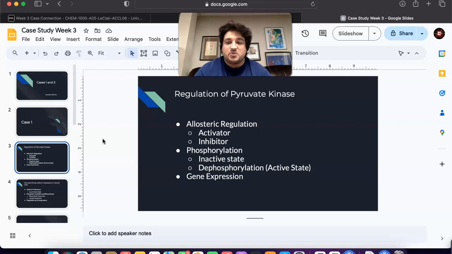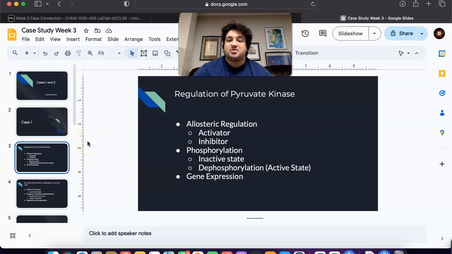Here, pyruvate kinase is regulated by several allosteric effectors, one being an activator, which is fructose 1,6-bisphosphate. Bisphosphate is a potent activator, enhancing PK activity to ensure smooth flow through glycolysis. And then there are inhibitors, like ATP and alanine, and they also signal sufficient energy levels or biosynthetic precursors, thus down-regulating PK activity to prevent unnecessary glycolysis.